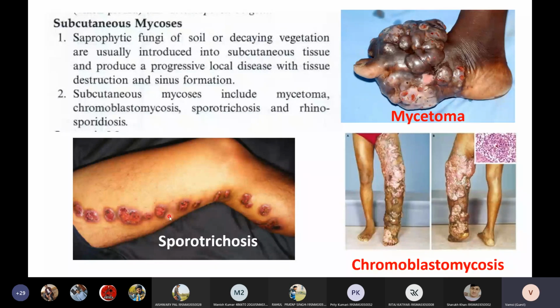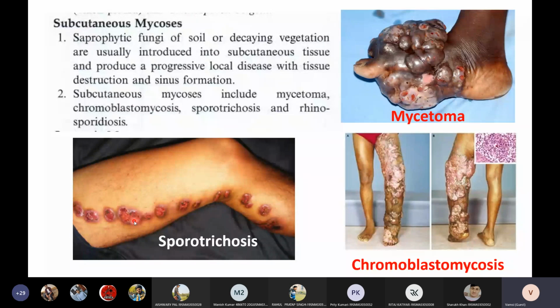This fungus will spread through the lymphatic channels and lymphatic vessels of the body. So the third subcutaneous mycosis is sporotrichosis.